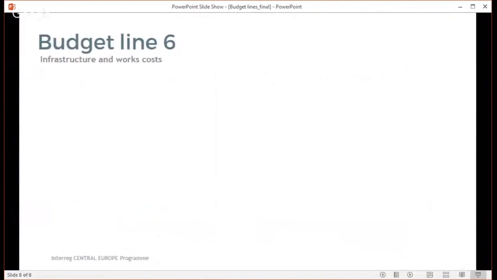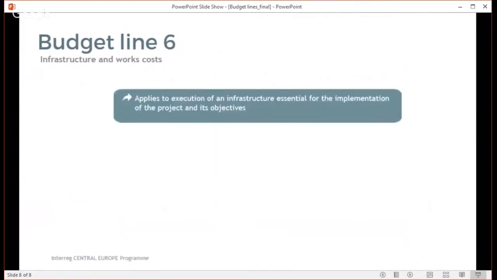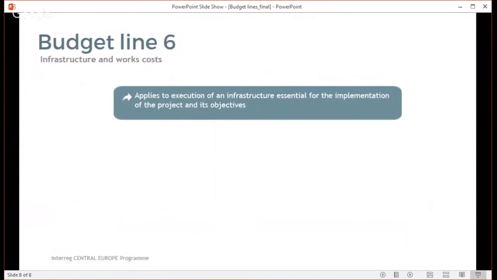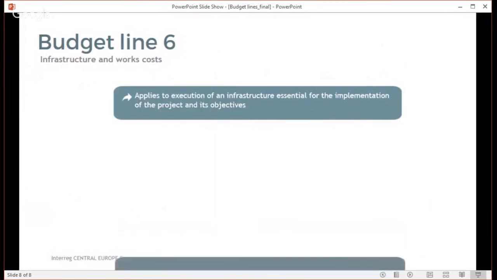And last but not least, budget line 6. This budget line applies to the costs related to the execution of an infrastructure that is essential for the implementation of the project and its objectives. The costs of the respective infrastructure and works can either refer to an object that will be newly set up during the project implementation or to the adaptation of an already existing infrastructure. In any case, these costs are only eligible if complying with program requirements for investments.